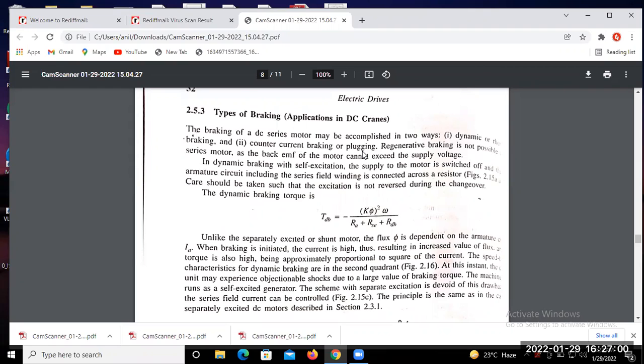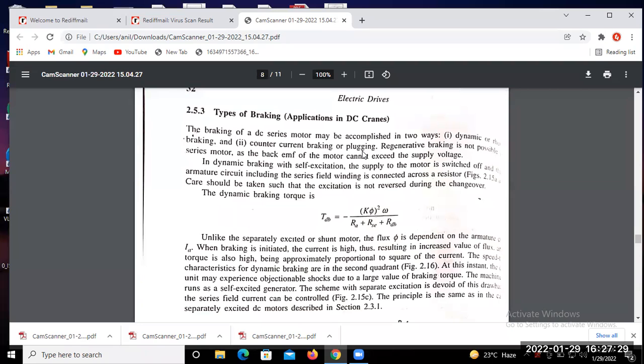So in dynamic braking with self excitation, the supply voltage to the motor is switched off and the armature circuit, including the series field winding, since the field winding is connected in series with the armature, will be connected with a rheostatic or external resistance, and care will be taken such that the excitation is not reversed during the changeover to the dynamic braking torque.